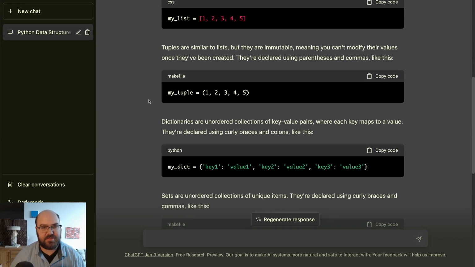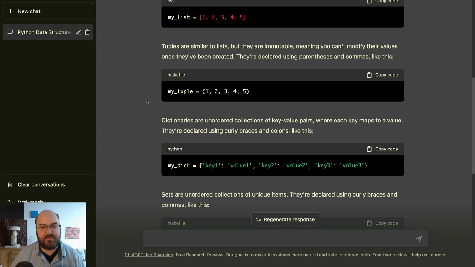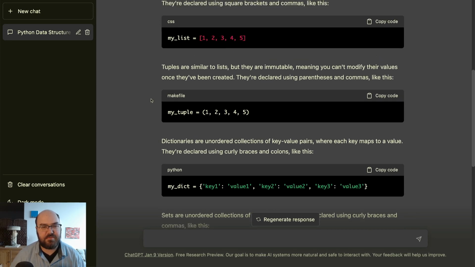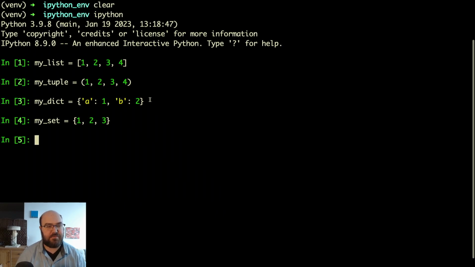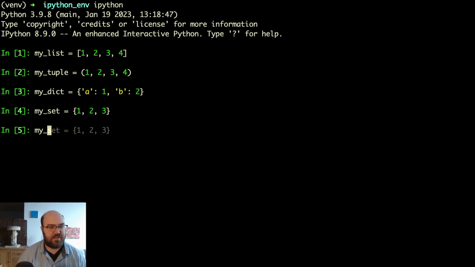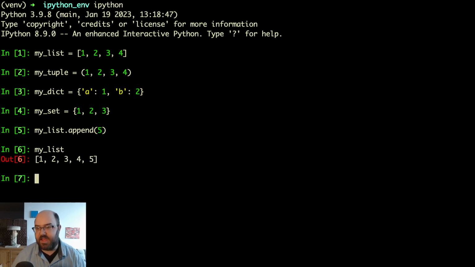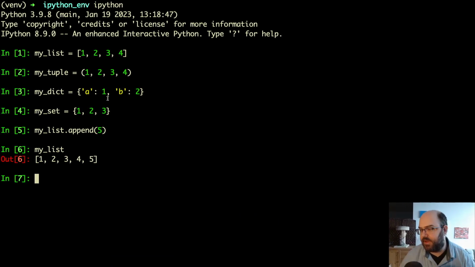Tuples are similar to lists but are immutable, meaning you can't modify their values once they've been created. Let's back up to lists and show how we can modify values of a list. MyList.append, let's append 5, and then show my list. Let's move this thing over here so you can see better. So we've changed the values in my list.